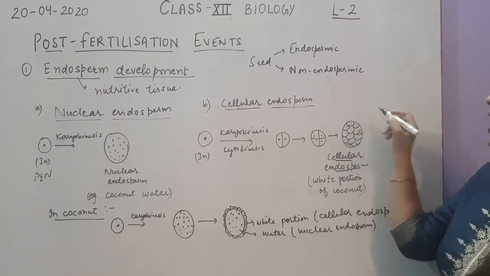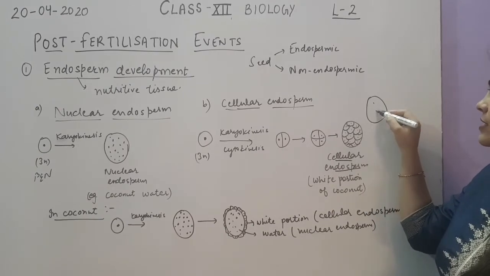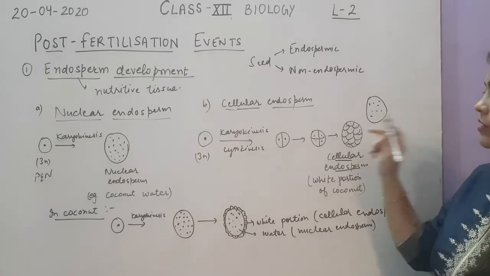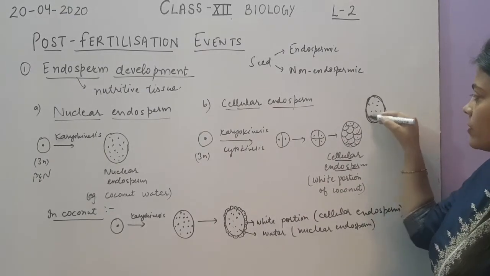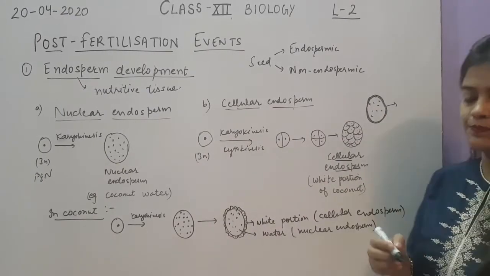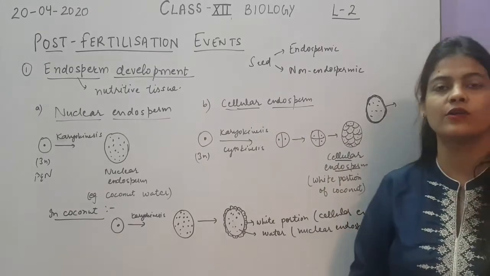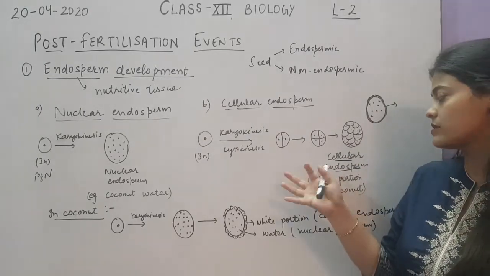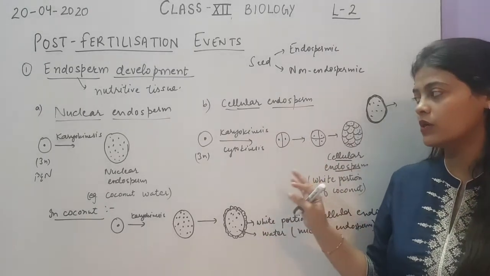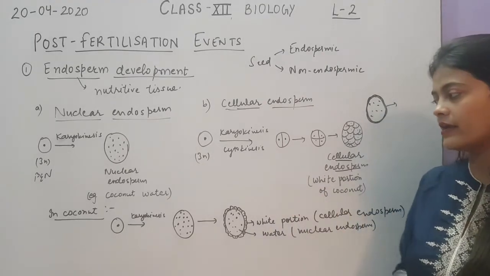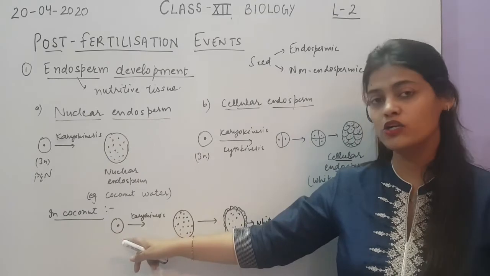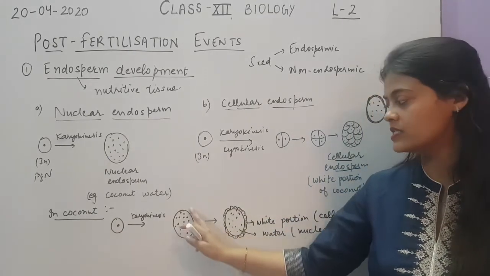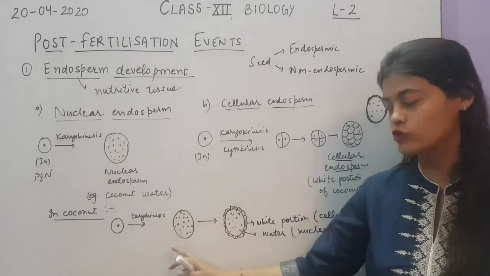So all of you have seen the coconut. Inside the coconut we have coconut water, that is the nuclear endosperm, and around that coconut water we have a layer of white portion which is actually the cellular endosperm. So how do both types of endosperm occur? If you see in coconut, first the primary endosperm nucleus will undergo karyokinesis to form this nuclear endosperm.